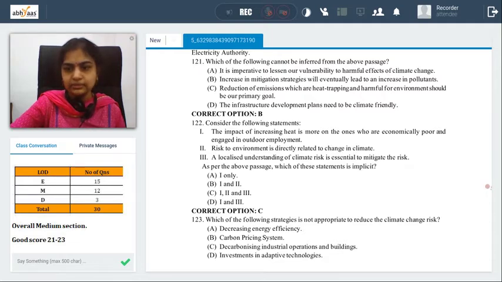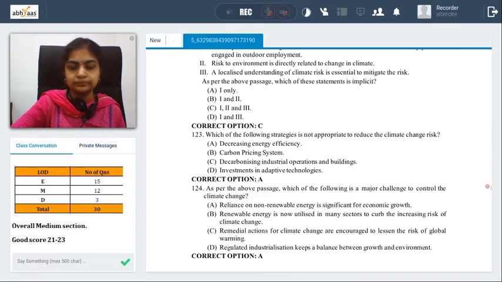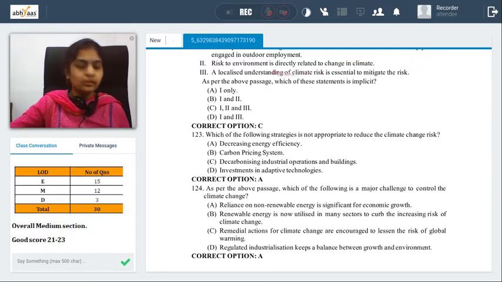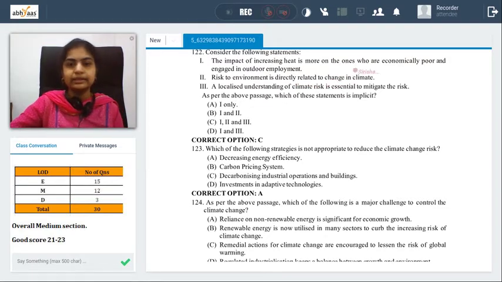Coming to the next one, considering the impacts, consider the following statements. Impact of increasing heat is more on those who are economically poor and engaged in outdoor employment. Well, we do have the risks of outdoor work, regulations around that, and heat waves, etc. We discussed that point. So yeah, we can consider that. Risk to environment is directly related to change in climate.